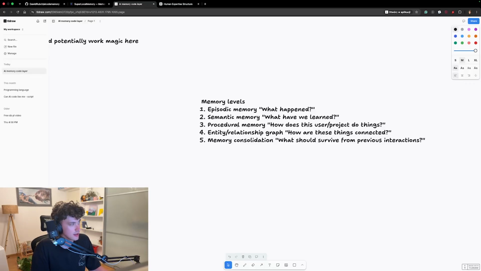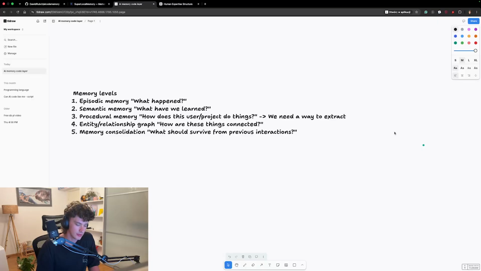Now, for procedural memory, specific things that humans just tell AI. So essentially, please do this, right? We need a way to extract information, extract rules. So essentially rules will be, let's say, a human says something like this.